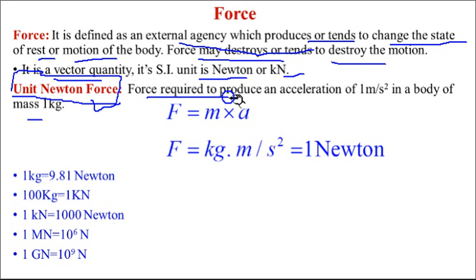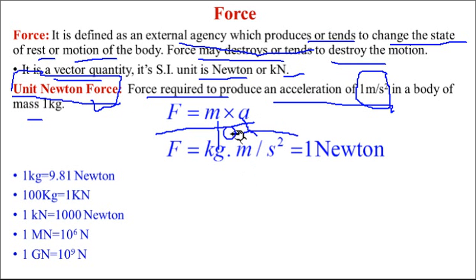The force which is required to produce an acceleration of 1 meter per second square in a body of mass 1 kg. When the mass of the body is 1 kg, to produce an acceleration of 1 meter per second square, the magnitude of force required is called a unit force. Normally F is equal to ma, where the unit of mass is kg and the unit of acceleration is meter per second square. So kg meter per second square is called a Newton.